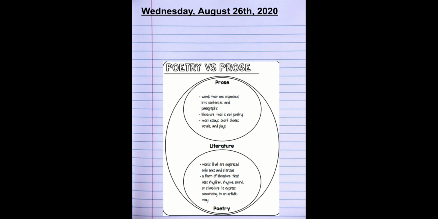On the next page of your interactive notebook, you see two videos that are examples. One is a poem and the other is prose, a short story. If you would like, watch both of those videos and see if you can tell which one is poetry and which one is prose.